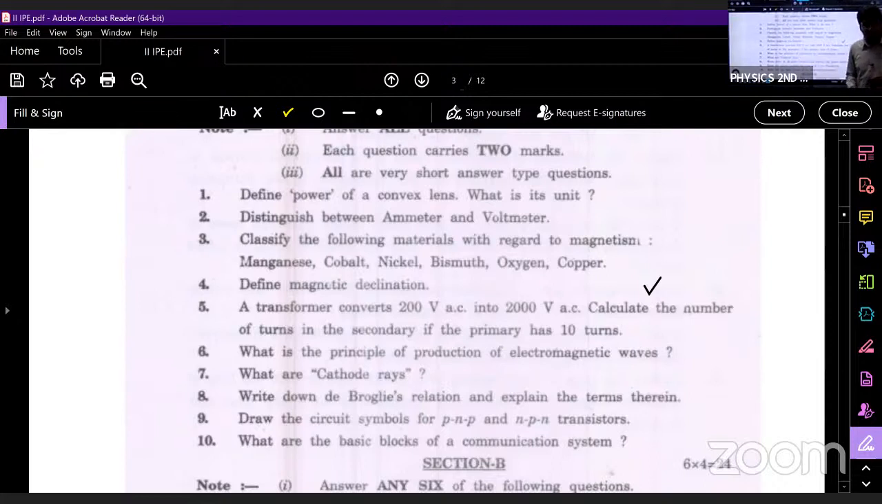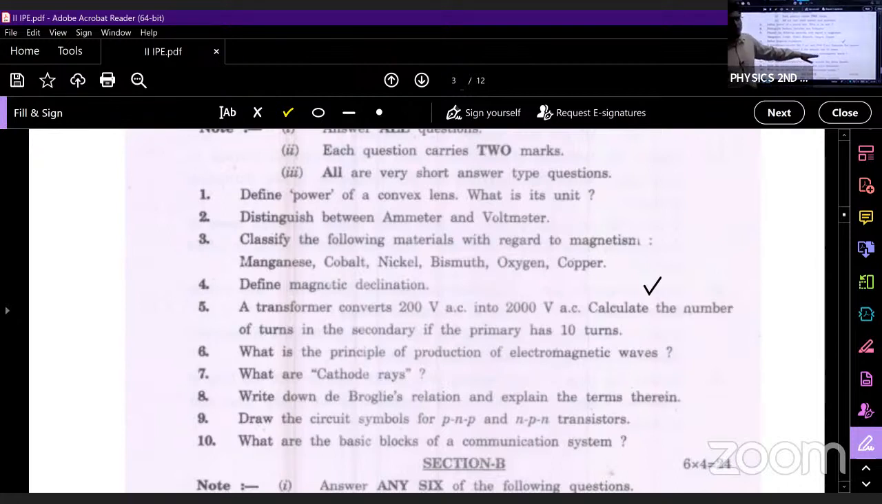Next one is magnetic declination. This also we have discussed in magnetism and matter. And this problem: a transformer of 200 volt converts 200 volt AC into 2000 volt AC. Calculate the number of turns in the secondary if the primary has 10 turns. This we have discussed. What was the formula? Primary voltage by secondary voltage is equal to number of primary turns by number of secondary turns. I hope you remember this.